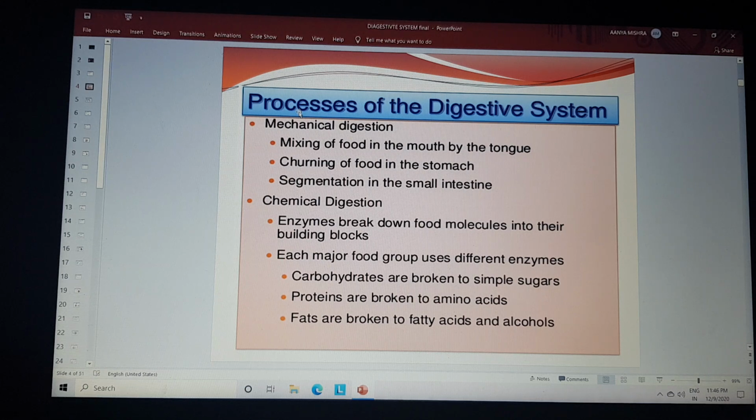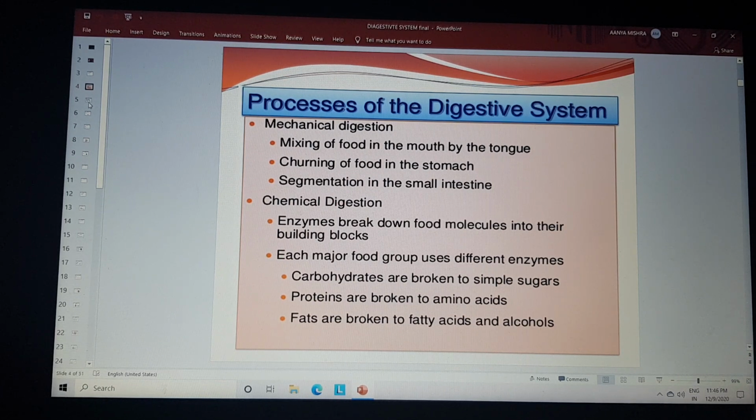In the case of chemical digestion, that involves the breakdown of food molecules into building blocks: the carbohydrates are broken into simple sugars, proteins are broken into amino acids, and the fats are broken into fatty